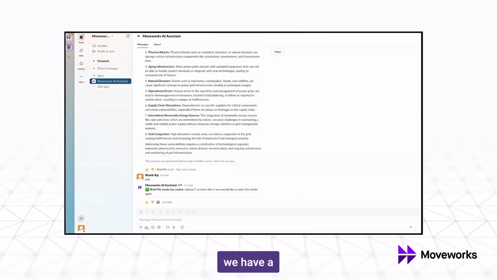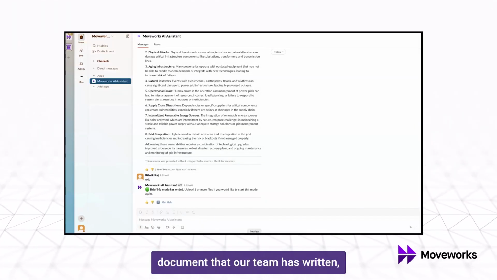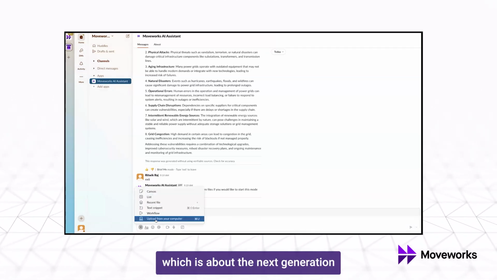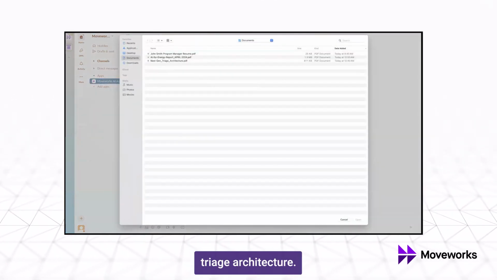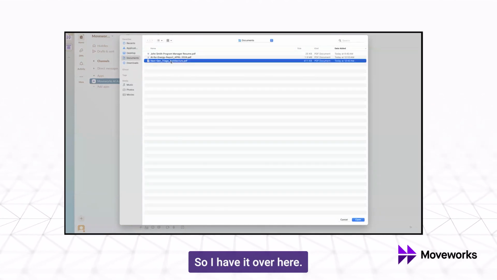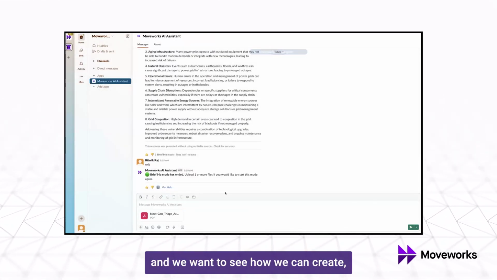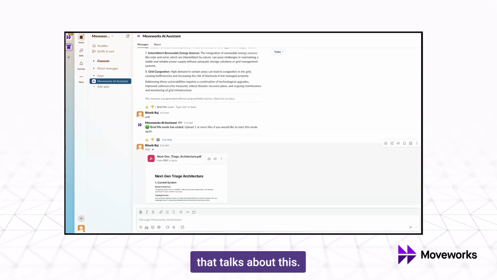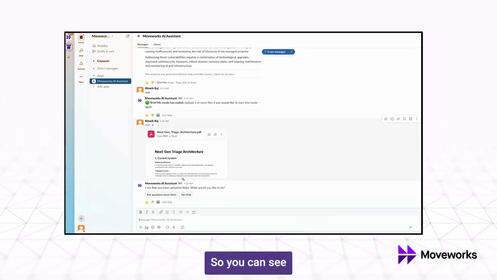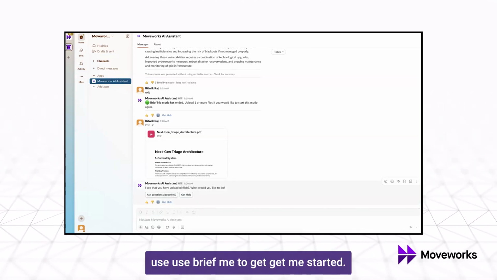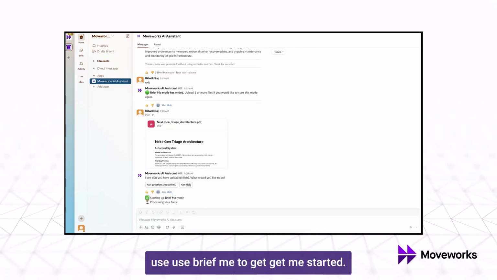Now, we have a document that our team has written, which is about the next generation triage architecture. So I have it over here. This is a technical doc written by engineers, and we want to see how we can create a blog post that talks about this. So you can see I uploaded this document here, and I'm gonna again use BriefMe to get me started.